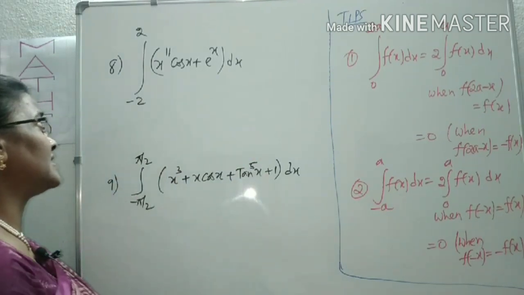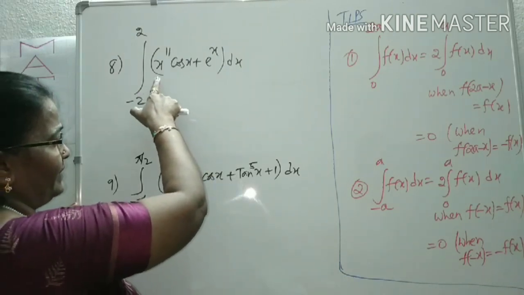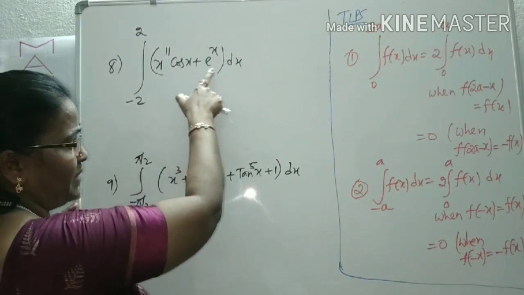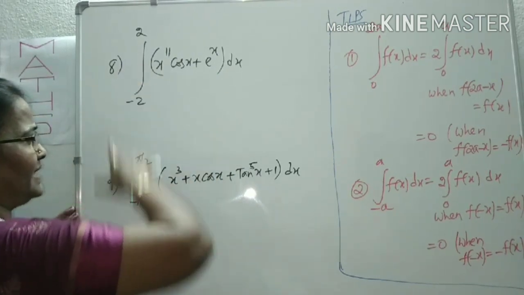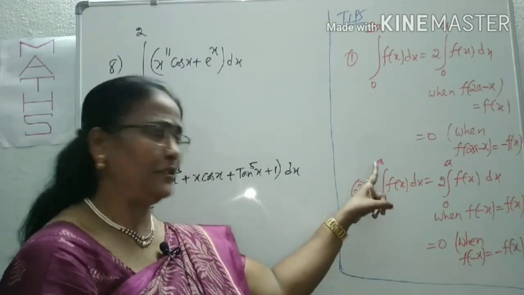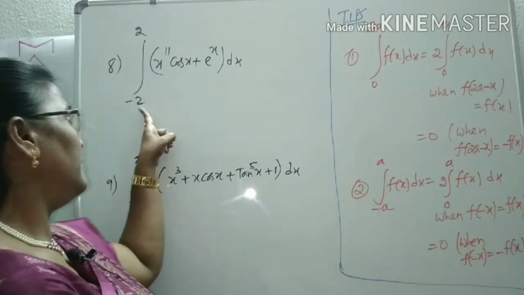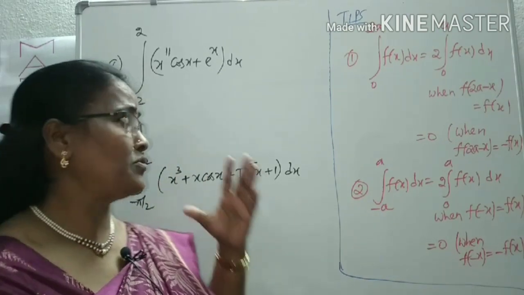You can observe the eighth question first. What is the function here? Integral of x power 11 cos x plus e power x between the limits minus 2 to plus 2. Since the limits are minus 2 to plus 2, the form minus a to plus a is there. If you apply direct integration, it takes too much time.